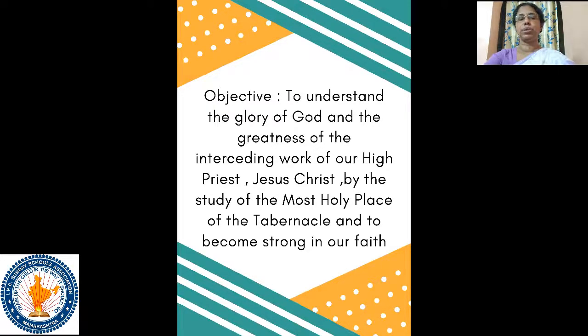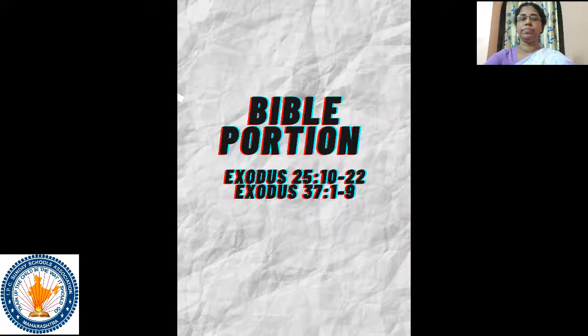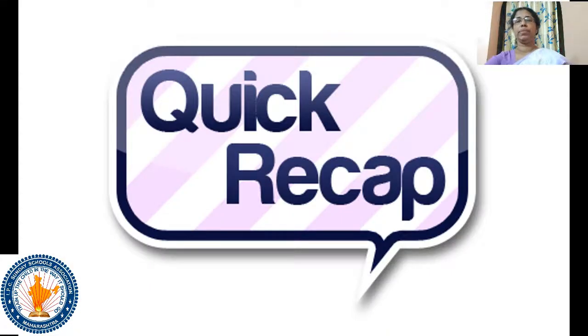And today's Bible portion, Exodus chapter 25, verse 10 to 22, and chapter 37, 1 to 9. Children, we were studying about the tabernacle continuously. Now, I hope you have a general idea about the tabernacle and its three different sections, and we learned the important article placed in each section. So today we are going into the details of the articles placed in the most holy place.